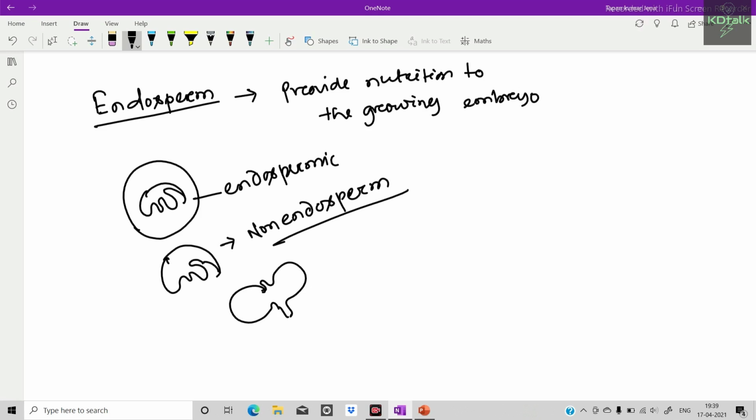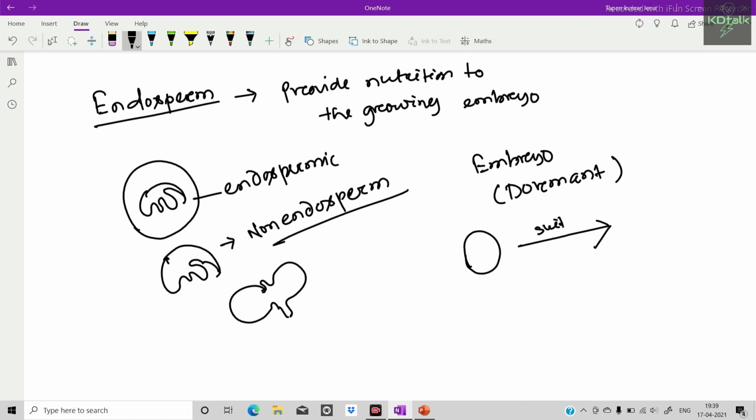And the embryo is usually found in an inactive state, or dormant state, known as dormant condition. So when seeds are placed under suitable or favorable environmental conditions, the embryo becomes active due to several physiological changes and seed germination takes place.